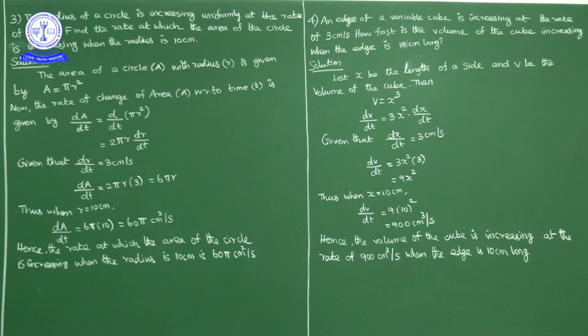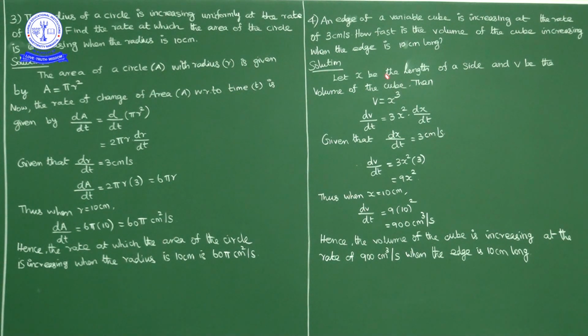That is the question. What is given? Once again I'll repeat. The edge of a variable cube is increasing at the rate of 3 centimeter per second, so dx by dt is given as 3 centimeter per second. What do we have to find? How fast the volume of the cube is increasing, so dv by dt when x is equal to 10 centimeter.